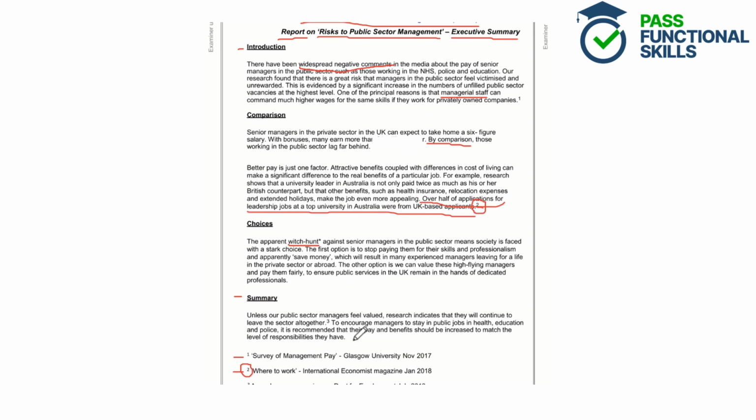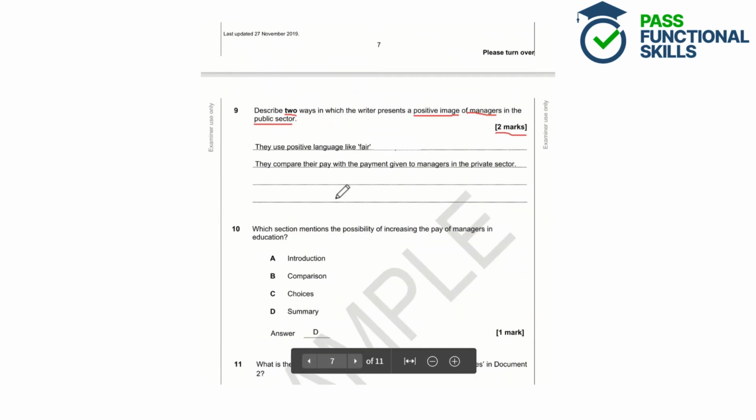For example, it says they recommended that their pay and benefits should be increased to match the level of responsibilities they have. So it's suggesting that they have a lot of responsibilities which they're not paid fairly for. Also calls them high-flying managers and says we need to value them and pay them fairly to ensure that public services in the UK remain in the hands of dedicated professionals. So it's very positive language talking about the public sector managers. So that is one way which the writer creates a positive image. So they use positive language.